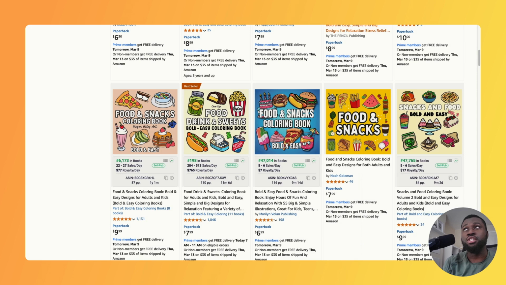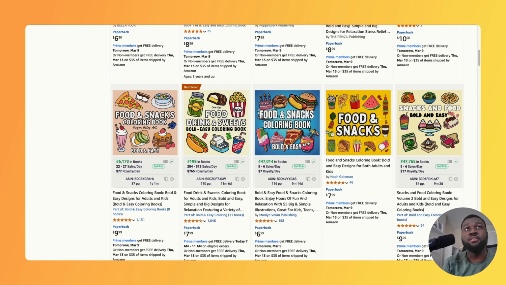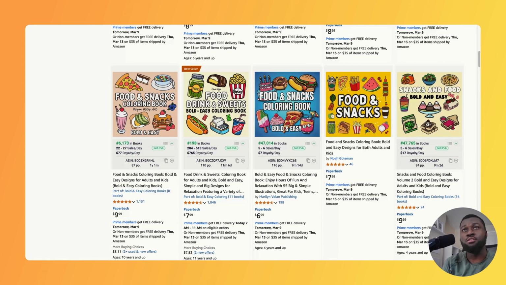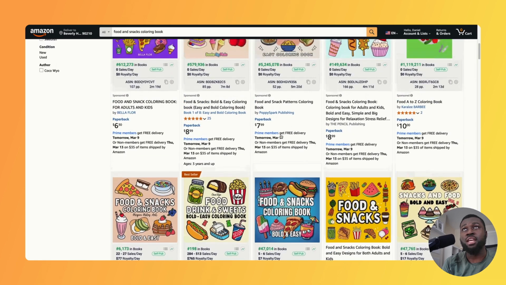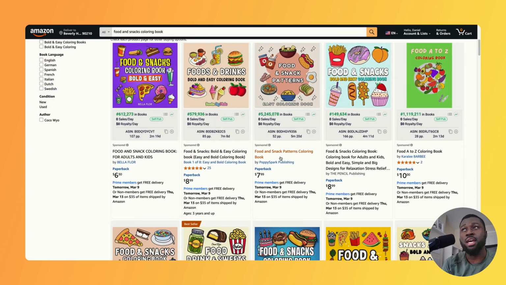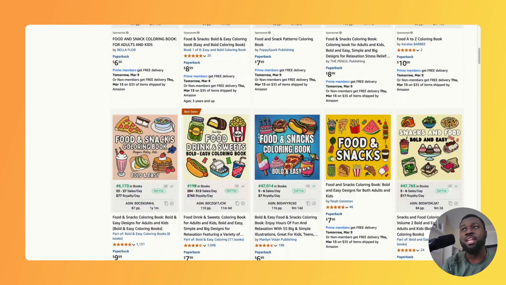However, if we take a look on Amazon, we see all the self-publishers that have tried to copy this idea. If I scroll all the way to the bottom, there are tons of people, but we can see that the copycats' books aren't anywhere near the BSRs of Megan Miles Art and Coco Wyo. And as I said before, marketing is a huge part. They've taken the time to really market their books. However, most of these publishers will just throw their book on Amazon and expect it to sell. Their covers aren't really anything different from the two covers that we see in here. There's nothing that makes them stand out. We can see even more copycats here that are running ads, but they're doing nowhere near as well as these books here.